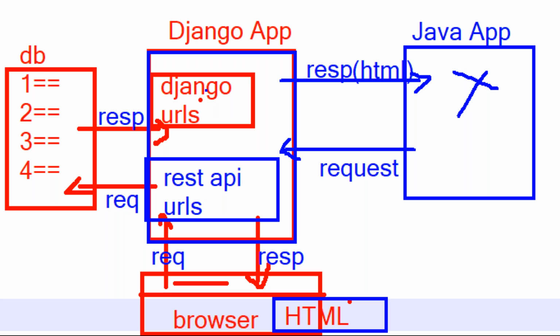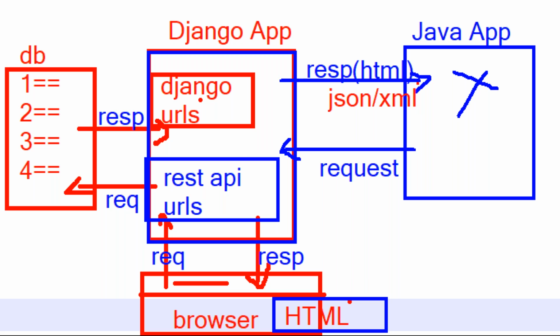Understand this one? Okay. Now using REST API URLs from this Java application, we are going to send the request to Django. Then Django gets the response back, and that response is returned to Java. At the time of returning the response, what type of response is it going to return? That is a JSON response. Response in the form of JSON or in the form of XML, you are going to get, sir.